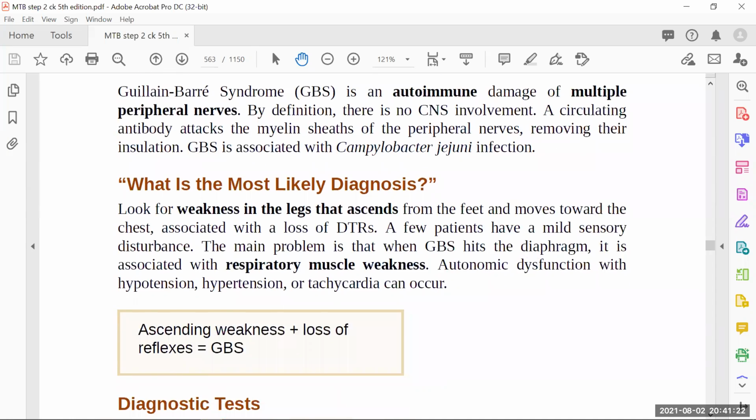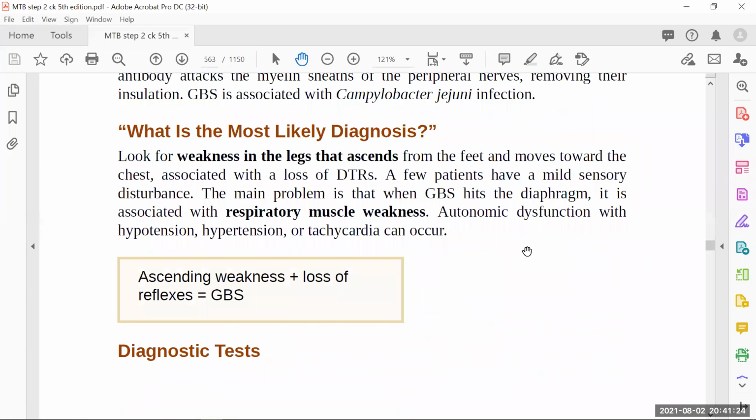Now, what is the most likely diagnosis? Look for the weakness in the legs that ascends from the feet and moves towards the chest. Always you will see a loss of deep tendon reflexes starting from the lower limb. First, the lower limb will be involved, and slowly the patient will give you a history that first I was having weakness in my lower limb, and now it has started to the chest, and now it's coming on the upper body. So always in history, the patient is going to tell you about the weakness of the lower part of the body, and then slowly the weakness is going up.